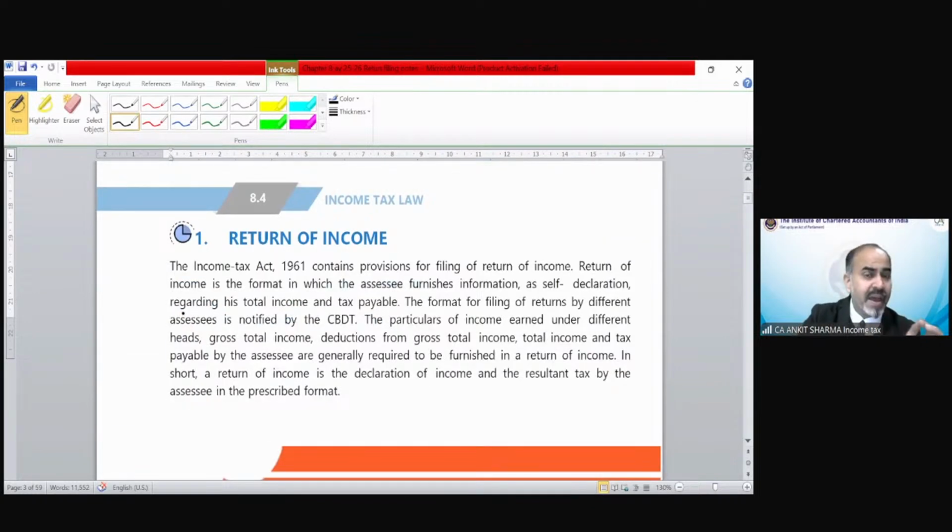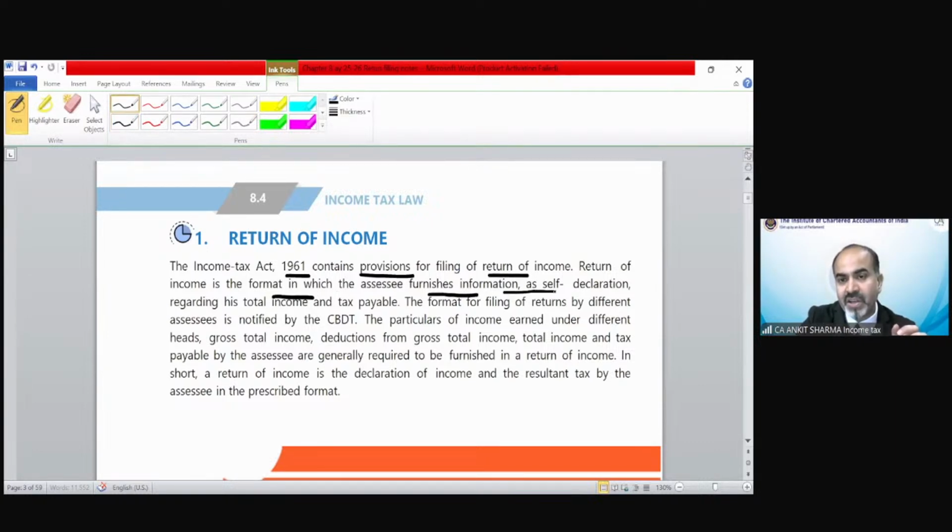One by one, first of all, we have to understand what this chapter consists of. As I explained to you, it consists of the declaration part of all your liability, what you have calculated from chapter 1 to 7 and chapter 9. The Income Tax Act 1961 contains provisions for filing of return of income. Return of income is the format in which the assessee furnishes information as a self-declaration regarding its total income and tax payable. So this is what we discussed from unit 1 to 7 and unit 9 also, and on the basis of that, we have to file our return of income.